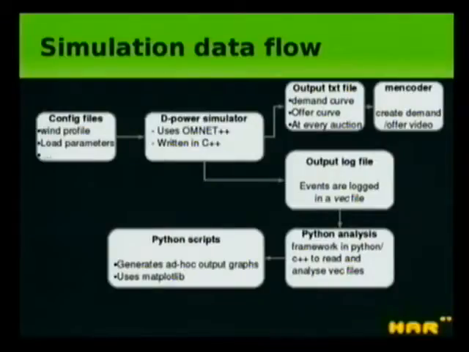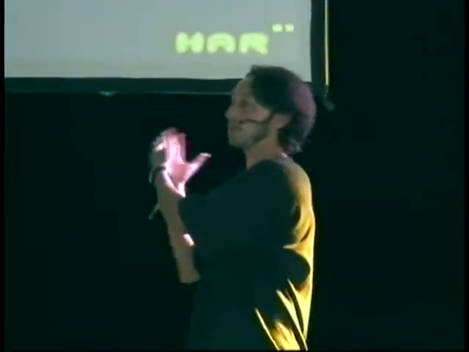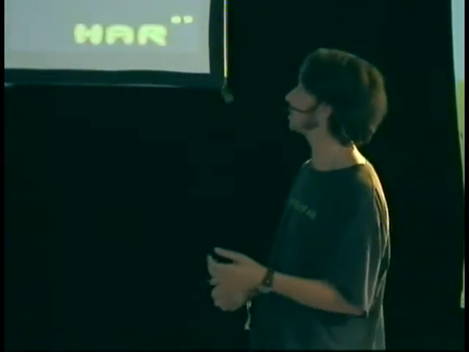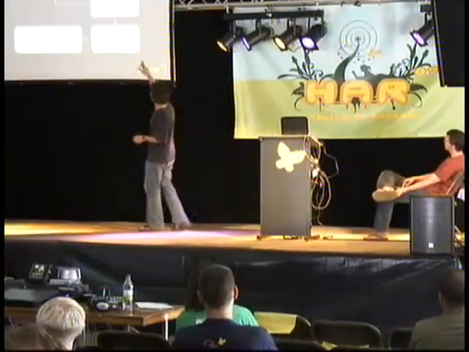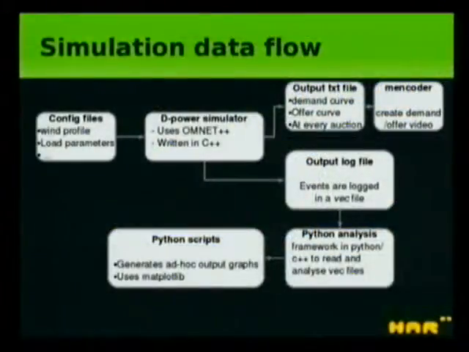And then we work in 2 phases. One phase is the simulation that will output a big file with every event logged into this file. And then in a second step, we will analyze this file and just decide what is interesting to look at. And this is in a post-processing phase that we create graphs and video and different analyses that are interesting for us. So yes, to give you the detail, we are outputting the 2 curves that I showed before, the red curve and the blue curve, the demand and the offer. We output that in a file, and then we create a video using mencoder. So we have used all the tools that are available there, very easy.